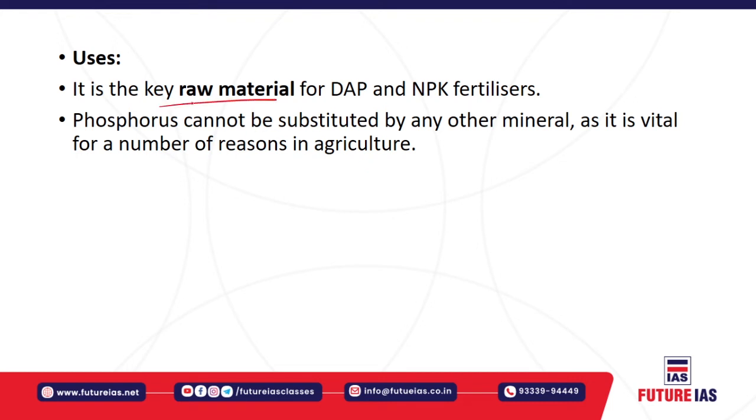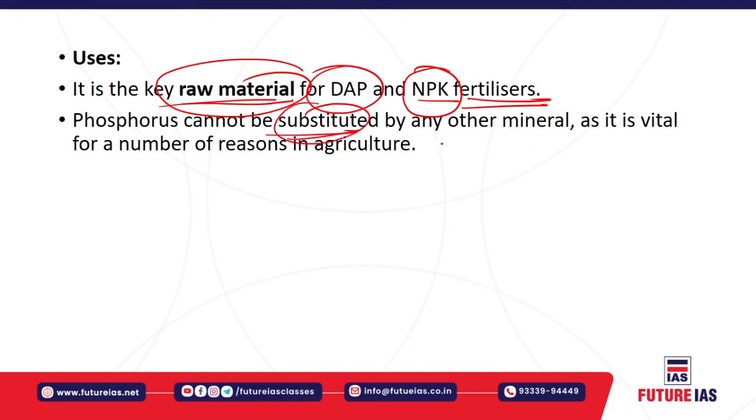So it is basically a key raw material for the DAP fertilizers as well as the nitrogen, phosphorus and potassic fertilizers in our country. Phosphorus cannot be substituted by any other minerals, and it is very vital for a number of reasons, specifically in agriculture. It plays a major role in photosynthesis and energy transfer in the plants. Further, it is very essential for the production of seed and root formation in the plants. It promotes plant maturity, stalk strength, and resistance to plant root diseases.